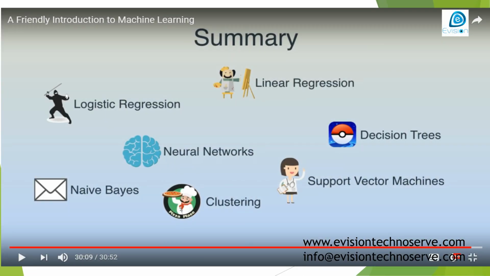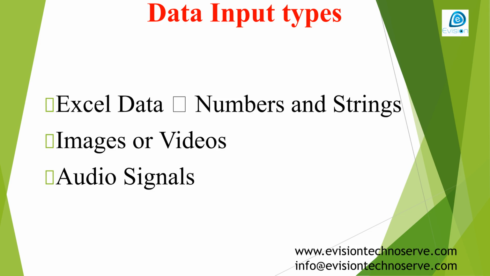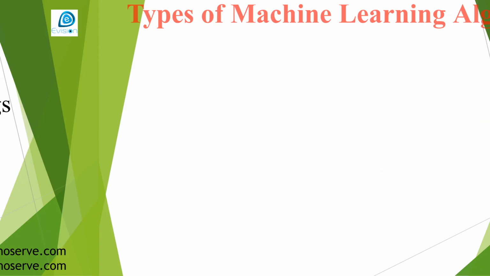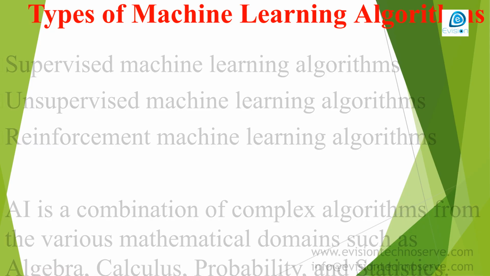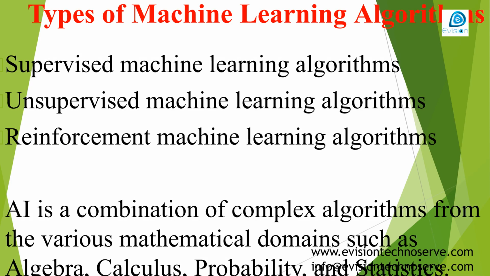The various algorithms in machine learning include linear regression, logistic regression, neural networks, decision trees, naive Bayes, clustering, and support vector machines. Machine learning uses different types of input data, such as Excel data containing numbers and strings, various formats of images or videos, and audio signals. Machine learning algorithms are categorized into three main types: supervised, unsupervised, and reinforcement learning algorithms.